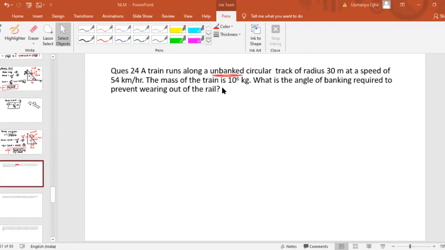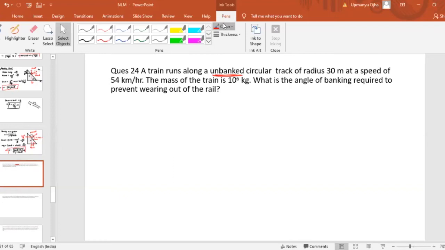If you read this question carefully, the train runs along an unbanked circular track of radius 30 meter at a speed of 54 kilometer per hour. It is initially running on the unbanked road. So they are asking how much angle of banking we should provide so that it can prevent the wearing out of the rail. It was moving in a circular path, and we have to bank in such a way that there is no wearing of the rails.